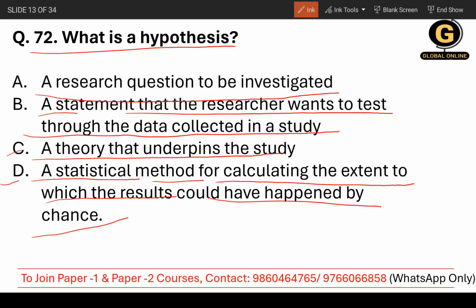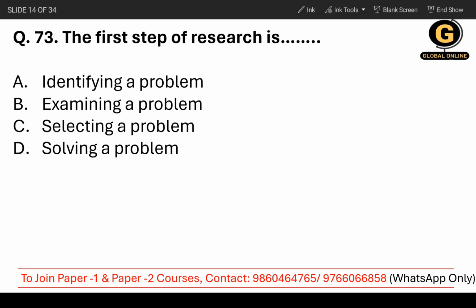So mostly the second one seems very much related to hypothesis. Okay, so the correct answer is the second one. Okay, now moving on to question number 73. What is the first step of research? Whether it's identifying a problem, B, examining a problem, or selecting a problem, or solving a problem. Solving a problem, we do at the end, right?